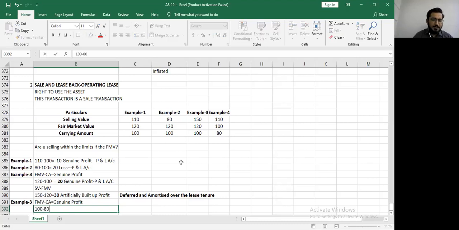You get 100 minus 80, that is 20. This is your genuine profit. Where will it go? Profit and loss account.